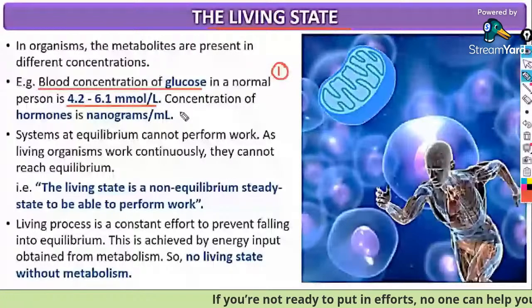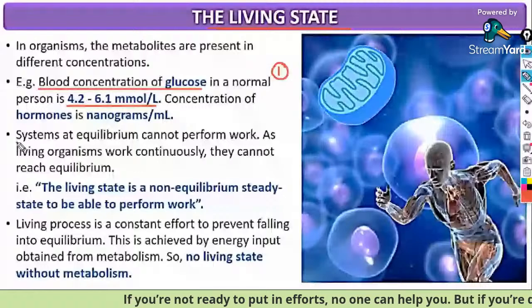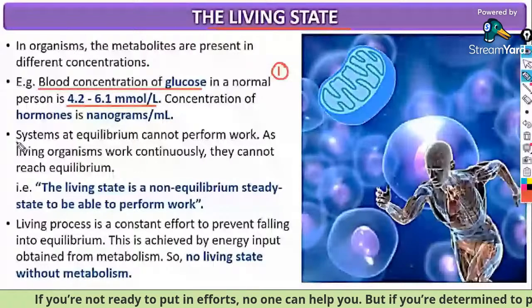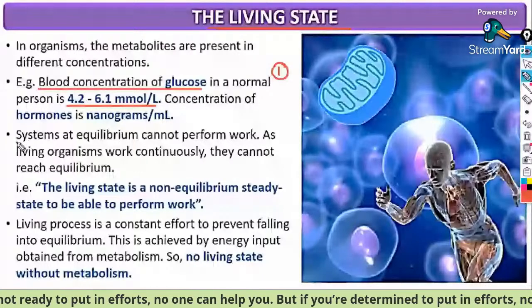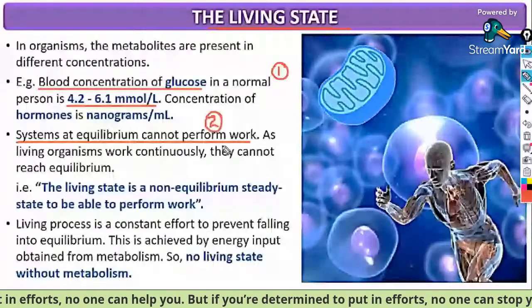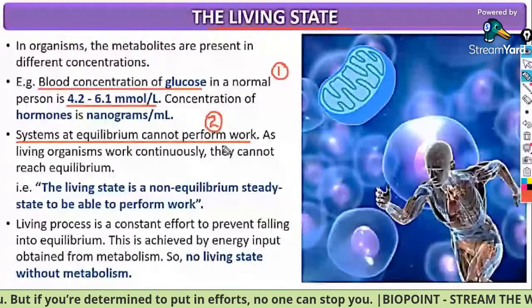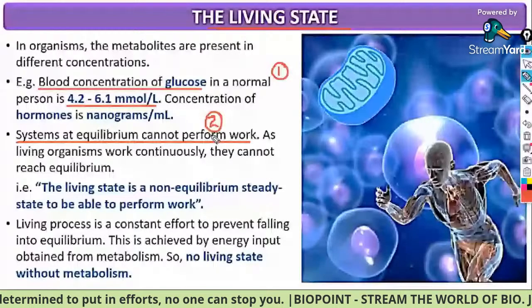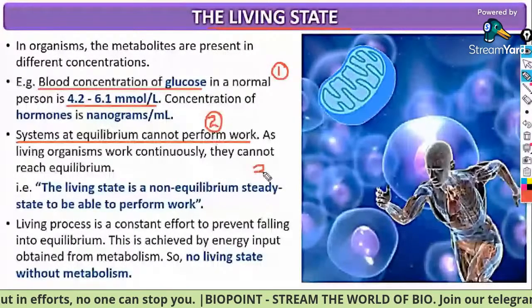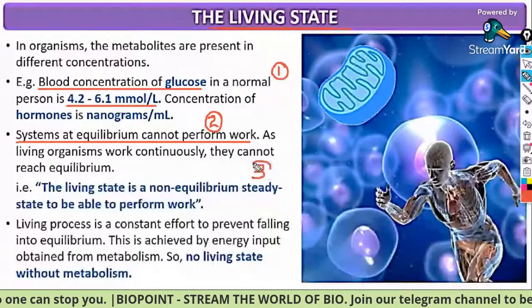Systems at equilibrium cannot perform work. MCQ number 2, or the point which you have to learn by heart: systems at equilibrium cannot perform work. As living organisms work continuously, they cannot reach equilibrium. The most repeated question of this part is point number 3.